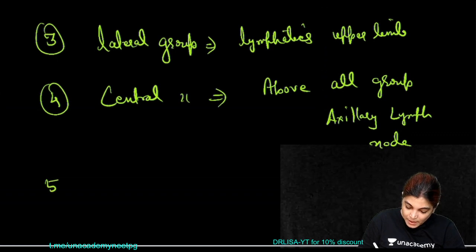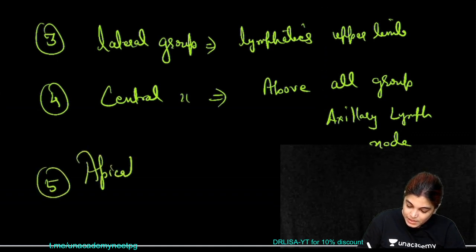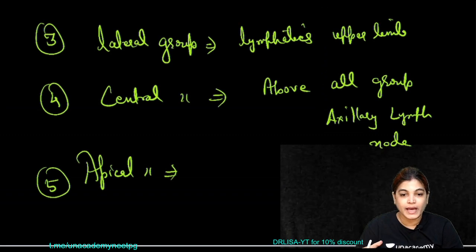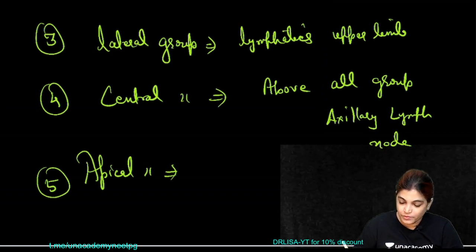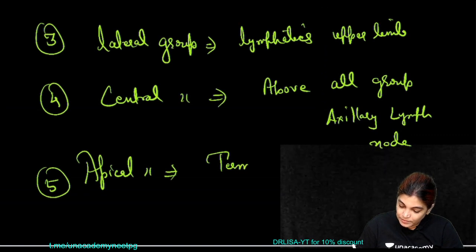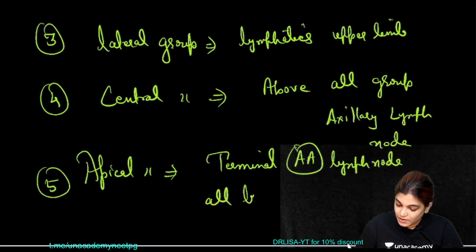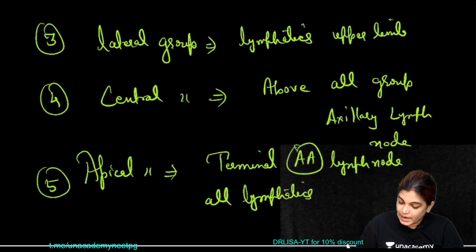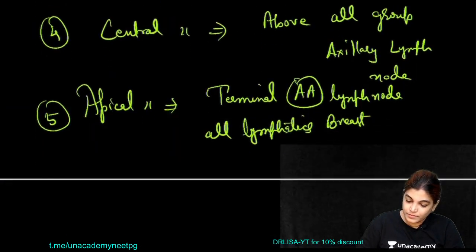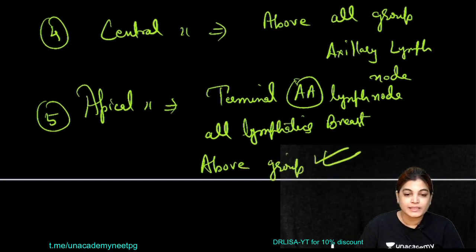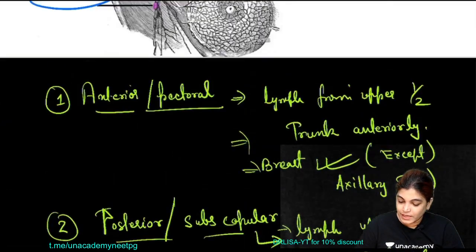And the terminal one is the apical. The terminal group of axillary lymph nodes is the apical, and directly or indirectly all the lymphatics from above and all the lymphatics from the breast will drain into the apical group of axillary lymph nodes. So you can say it is the terminal part of the axillary lymph nodes, A for apical and A for axillary. Directly or indirectly all lymphatics from the breast and the above groups of lymphatics will drain here. So yes, in short, we are done with the lymphatic drainage.